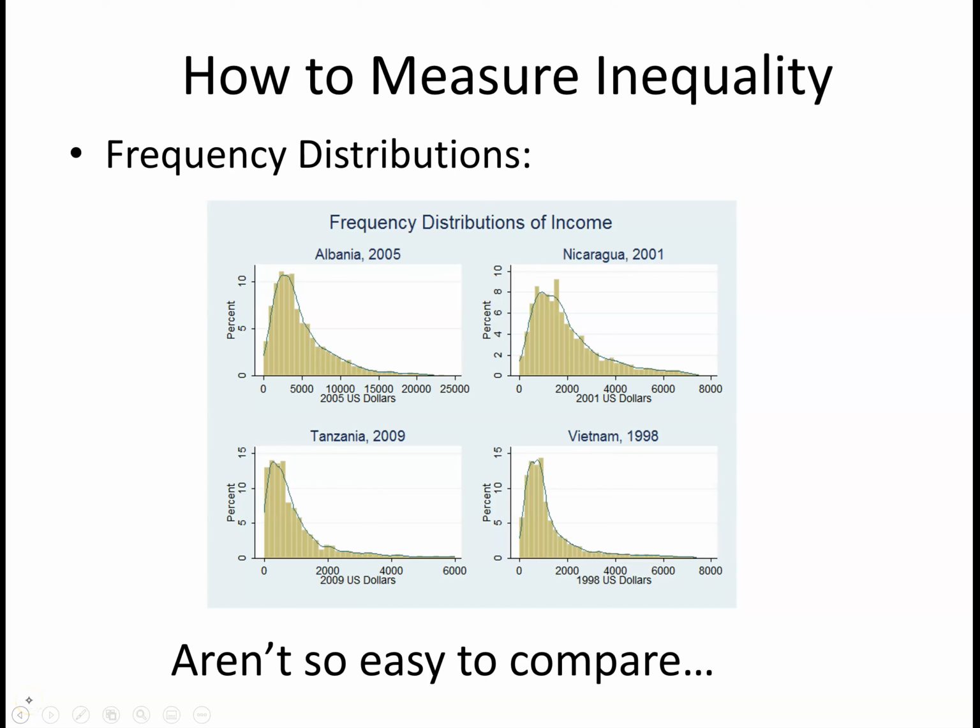Okay, so here we look at frequency distributions. We're going to think about how to create a measure from these. So we look at these different countries. The more spread out the distribution is, the more unequal they are. And the more tightly together the distribution is, the more equal they are.